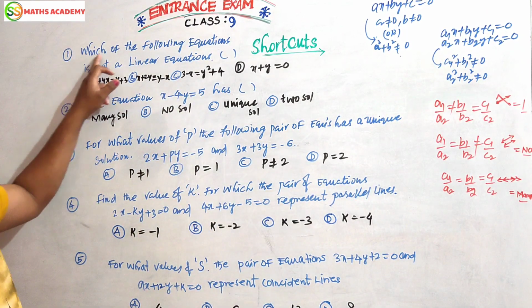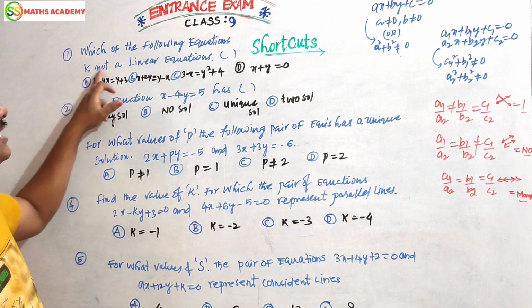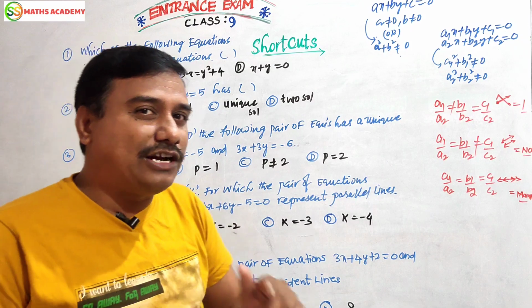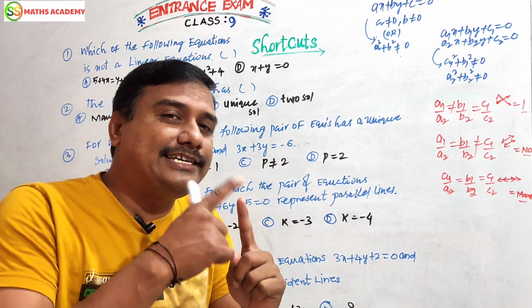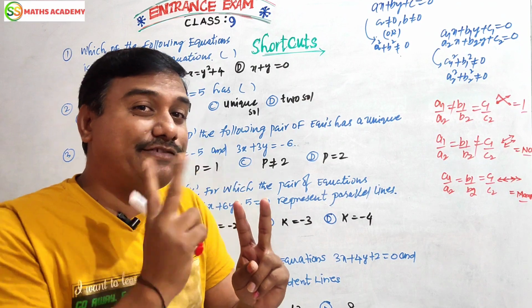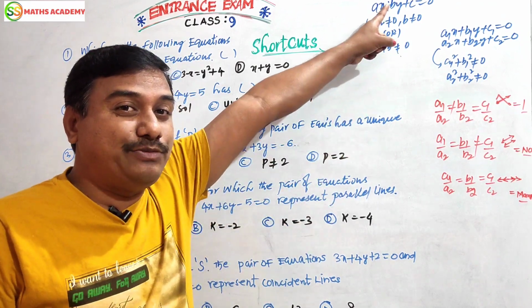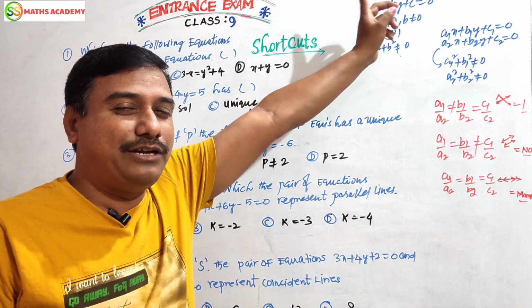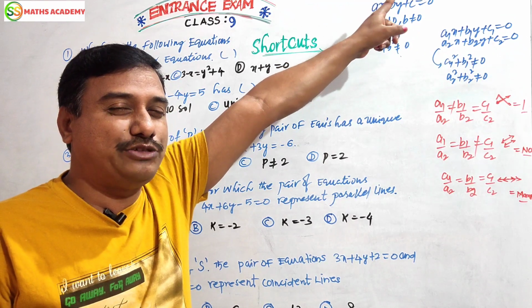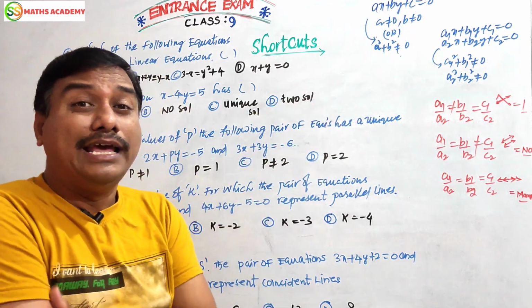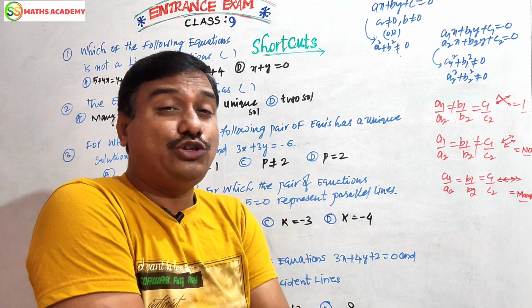Which of the following equations is not a linear equation? Friends, I repeat once again. What is a linear equation? Its degree must be 1. Clear? What is the general form of a linear equation in two variables? ax plus by plus c equals 0, where a, b, c are real numbers, x and y are variables, and a squared plus b squared is not equal to 0. This is called a pair of linear equations in two variables.